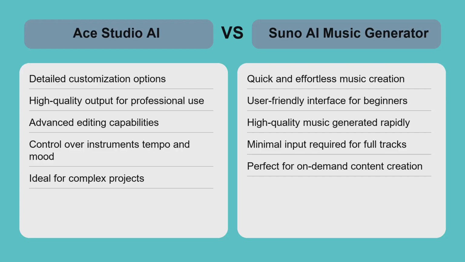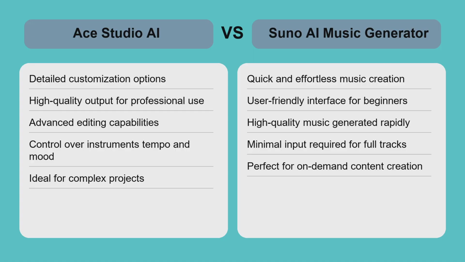When comparing Ace Studio AI and Suno, the choice depends on your music creation needs. Ace Studio AI excels in detailed customization, allowing producers to shape every element of their tracks, ideal for professional projects requiring precision. Suno, on the other hand, shines in speed and simplicity, delivering ready-to-use music with minimal input, perfect for quick content creation.